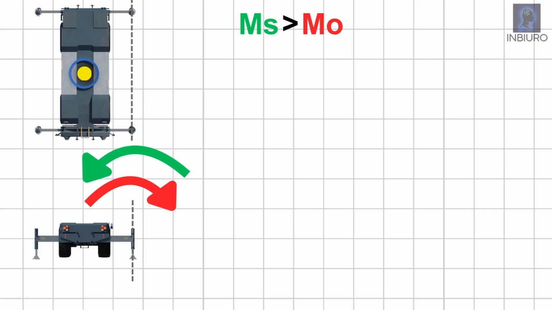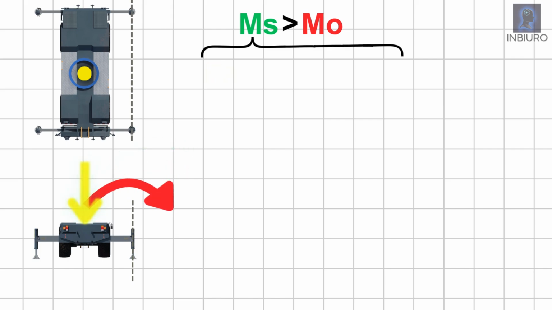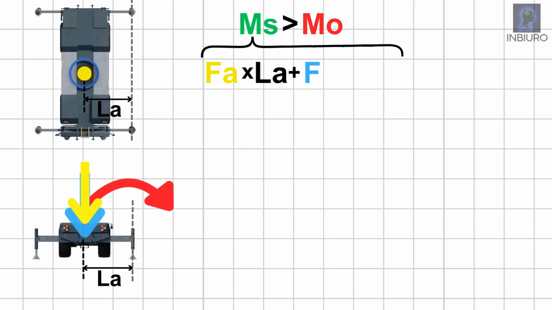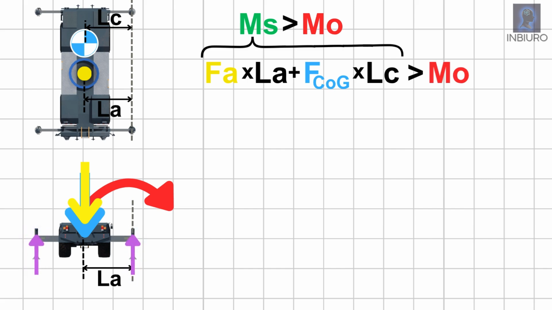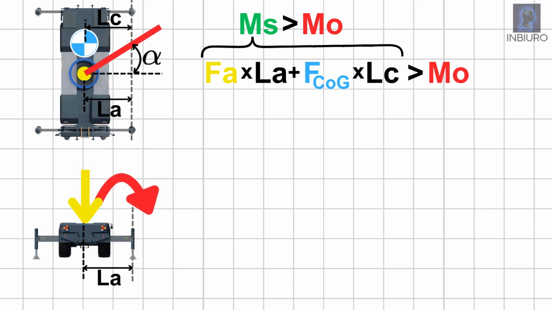The overturning moment of the arm rotates the machine to the right. The axial load of the arm acts as a stabilizing force at radius LA, and it turns the machine to the left. Another stabilizing component is the weight of the chassis located at its center of gravity multiplied by the radius LC. Why do we ignore the reaction of stabilizers? Because they are not the primary forces, but they are results of the gravity forces, and they are not components of the balance.